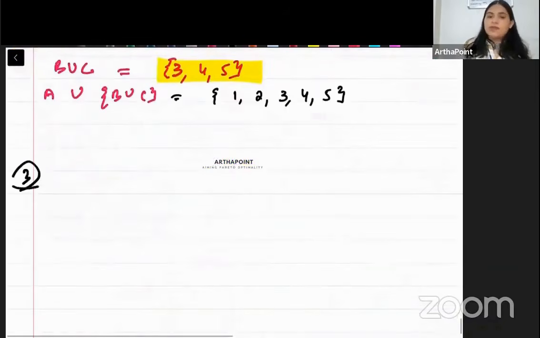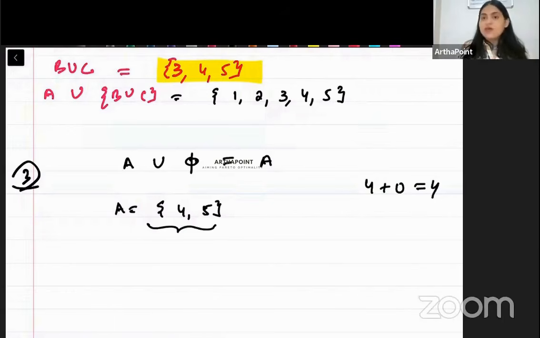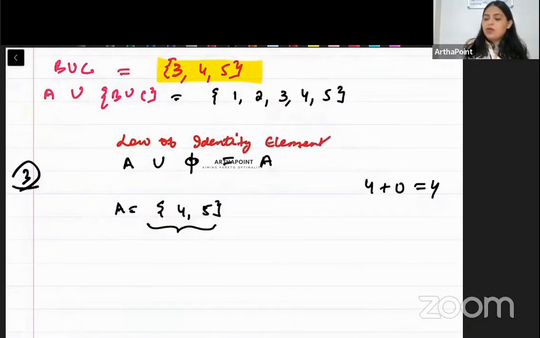Okay, come to the third one. A union with the null set. So beta, suppose A is 4 and 5. Its union with the null set. Null means it is empty. So beta, it will be A itself. A plus, it's like this. 4 plus 0 will be 4 itself. Na? So union of something with the null set is that itself. So beta, this is called as law of identity element. Law of identity element. Clear?